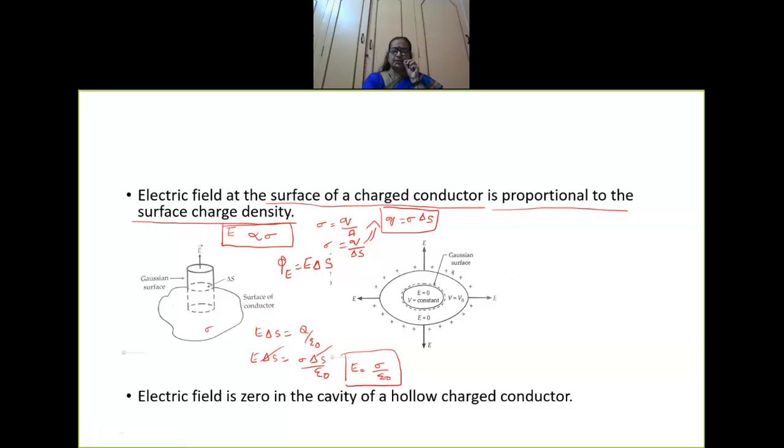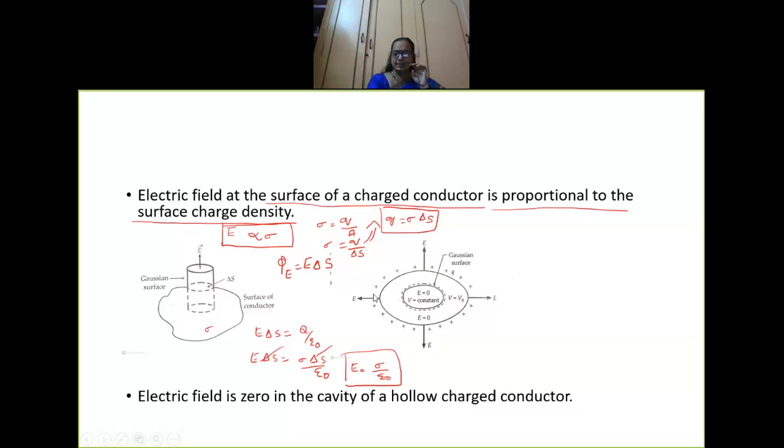When you consider a Gaussian surface, inside the Gaussian surface we know that the electric field is zero. The electric field is zero, so no flux will be there inside the Gaussian surface. So the charge enclosed by the Gaussian surface is also zero. So where will the charges lie in this case? The charges will lie on the surface of the conductor. Here are the charges. The electric field will of course be radially outward.